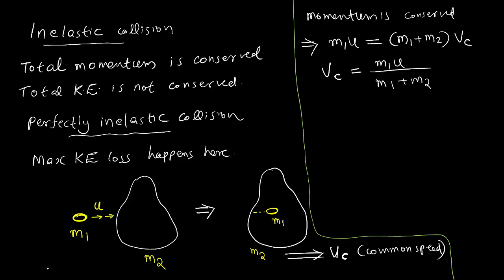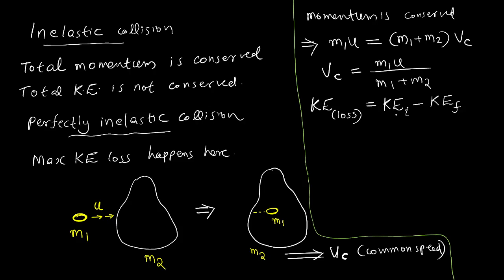So I want the loss in kinetic energy, right? Loss in kinetic energy will be initial kinetic energy minus final kinetic energy. I told you some energy will be lost in the form of heat energy, right? So initial total energy minus final total energy will be the loss in energy.